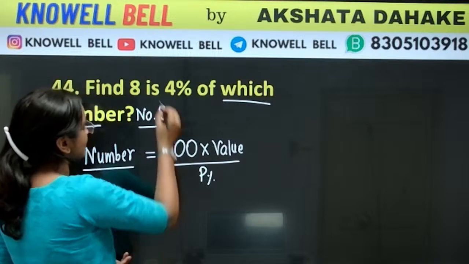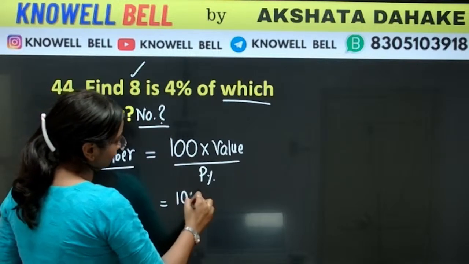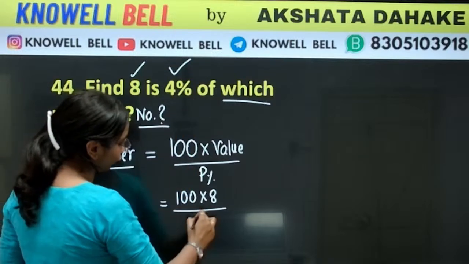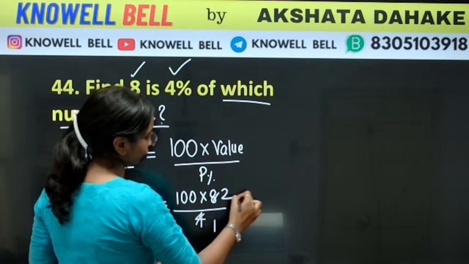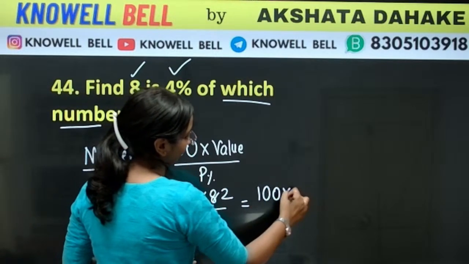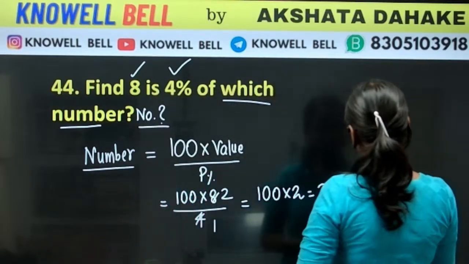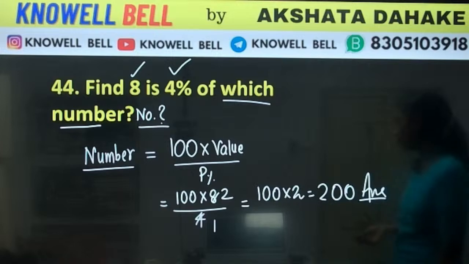Okay, so what is the given value? 8. 100 into 8 upon percent value. What is the percent value? 4. 4 1s are 4, 4 2s are 8, so 100 multiplied by 2. So directly from here we got the answer. What will our number be? The number will be 200.